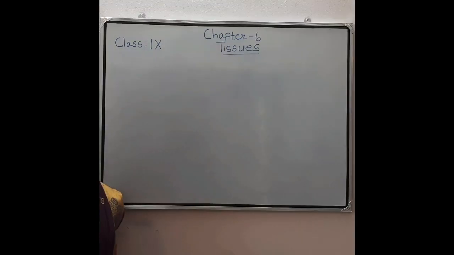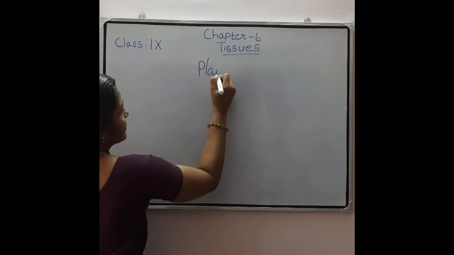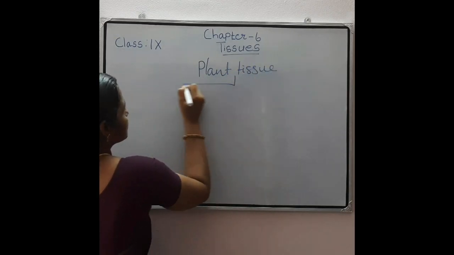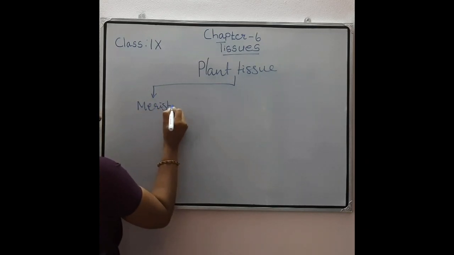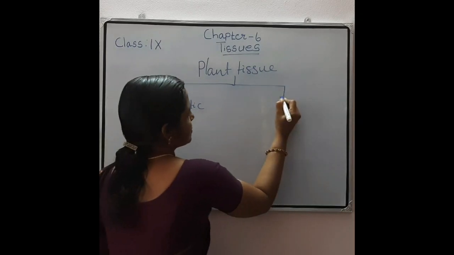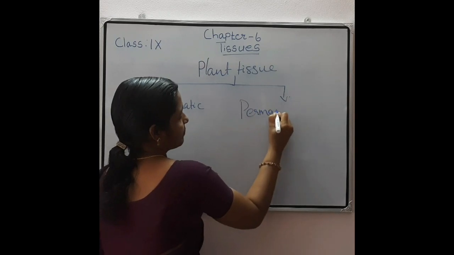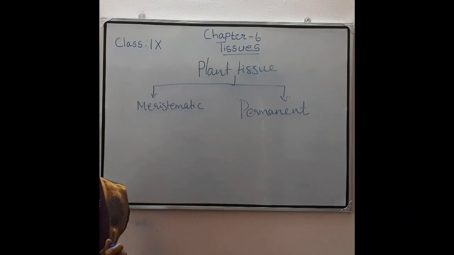Next is the classification of plant tissues. Plant tissue is mainly classified into two: meristematic tissues and permanent tissues, based on the dividing capacity.